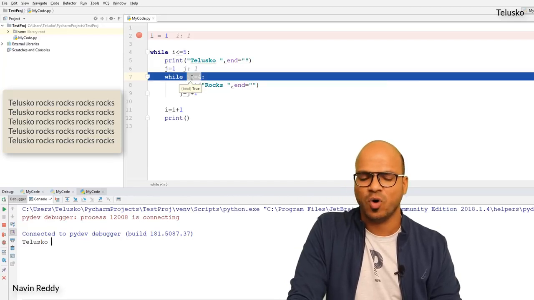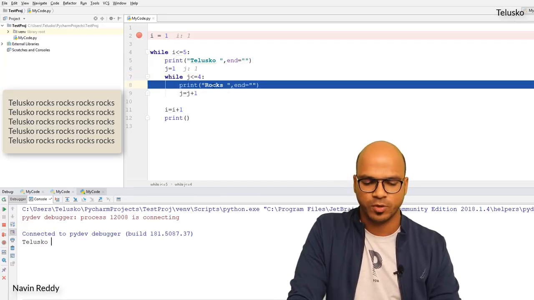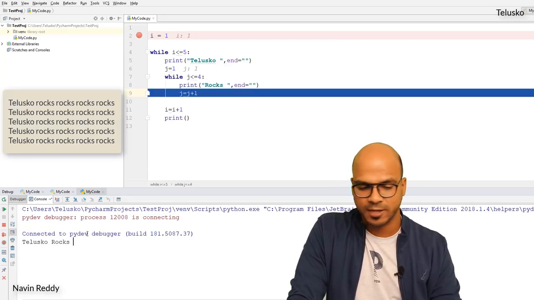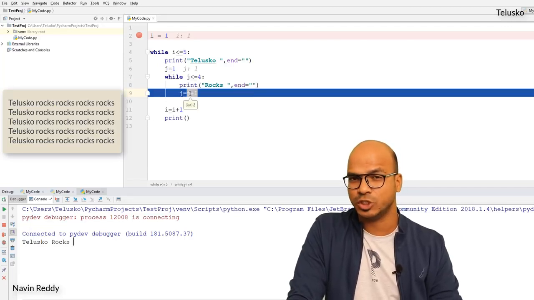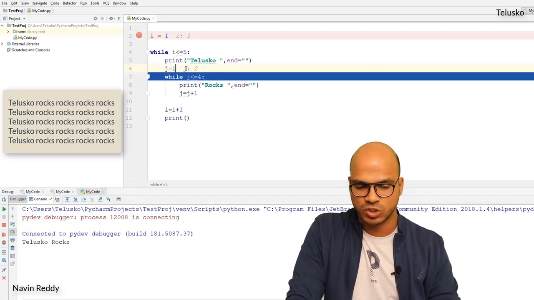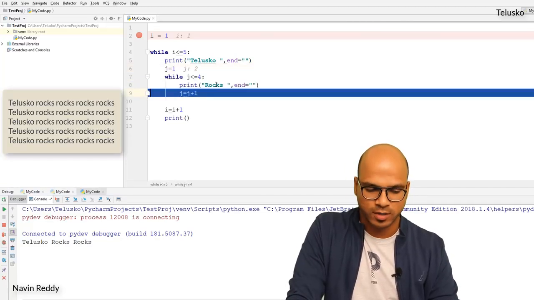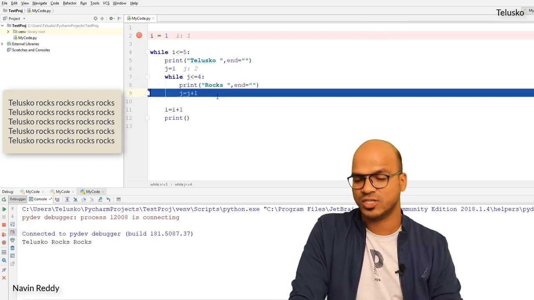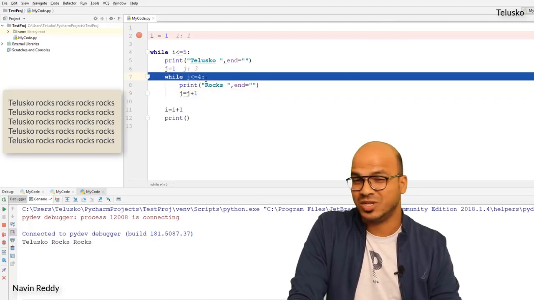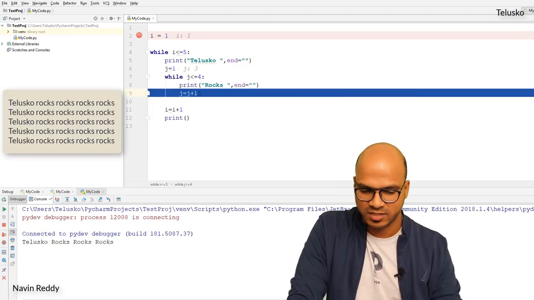Is 1 less than 4? Yes, it will go ahead and it will print ROX. And you can see ROX on the same line. And then the value of J is getting incremented to 2 now. So you can see the value for J is 2 here. And then again it will come back, it will print ROX and it will go for J value which is 3. And then it will again, 3 is less than 4, it will print ROX, and then J value is